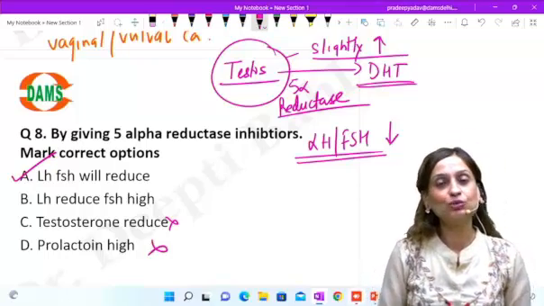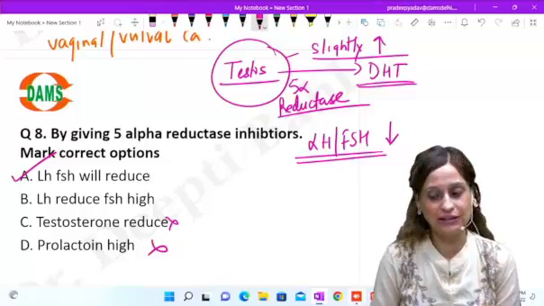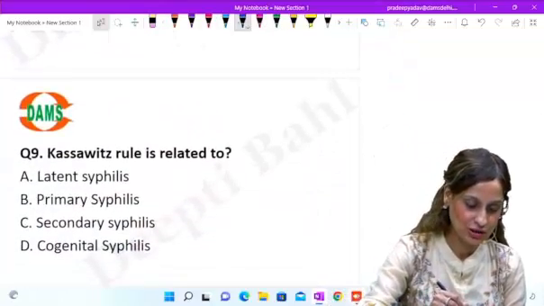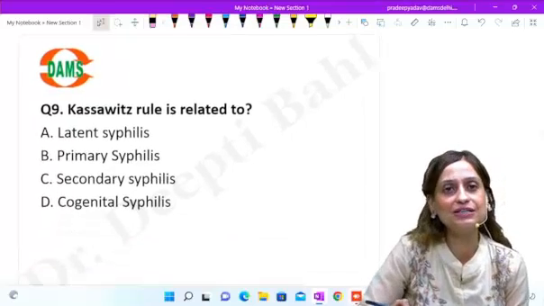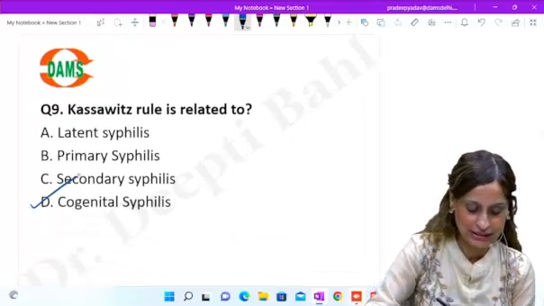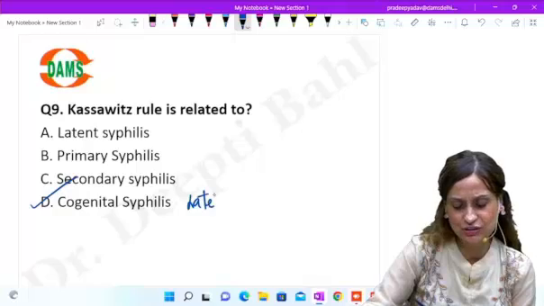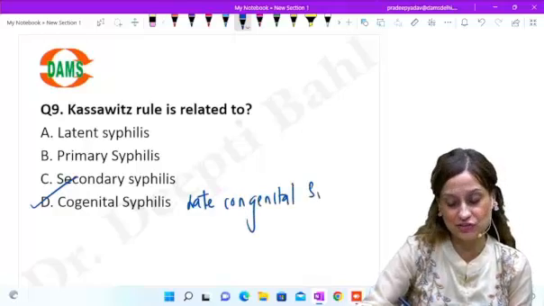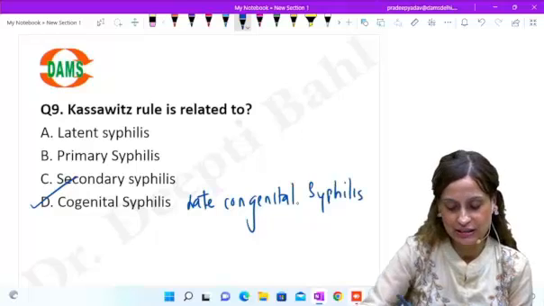Prolactin, no, it doesn't do anything to the levels of prolactin, right? Okay, let's look at the next question now. Kassovitz rule is related to, yes, so this is easy. This is related to late congenital syphilis.